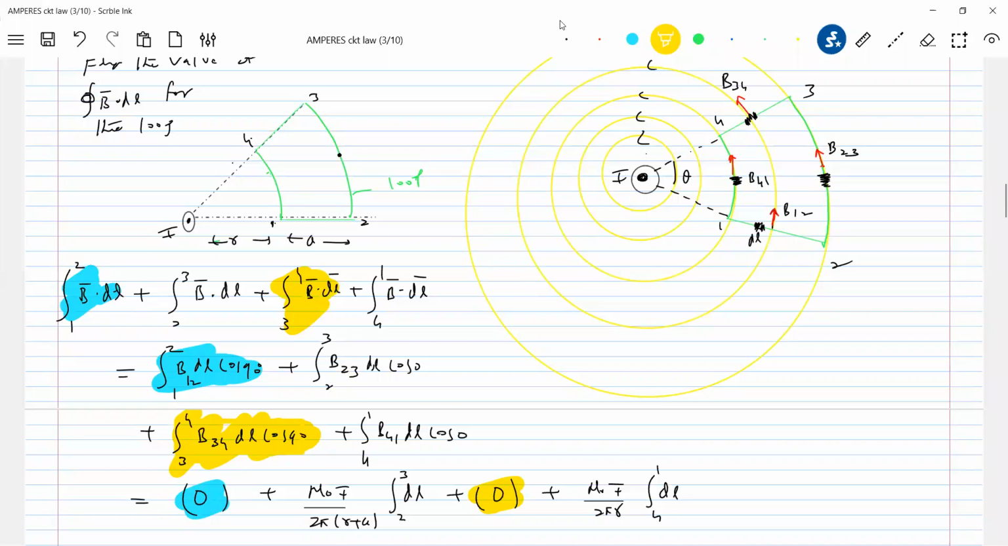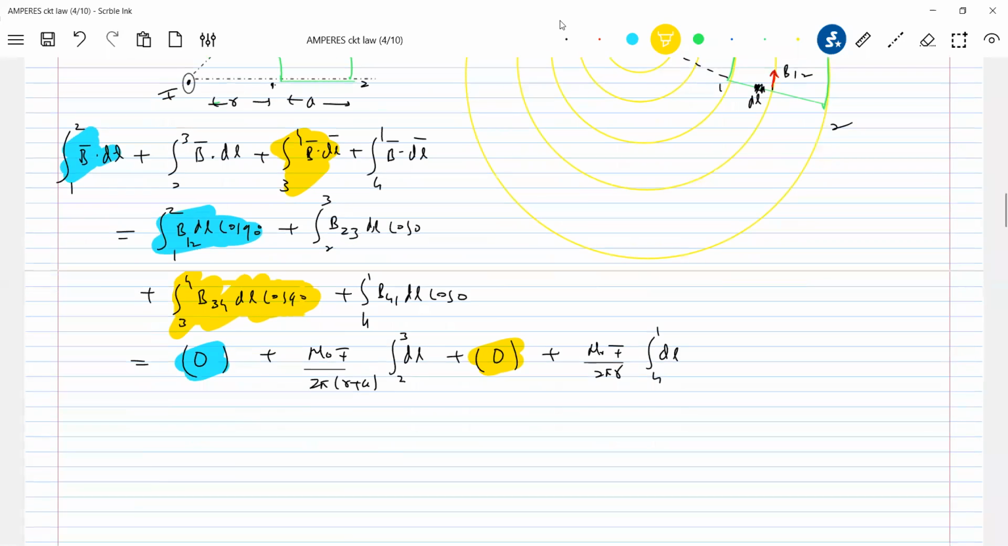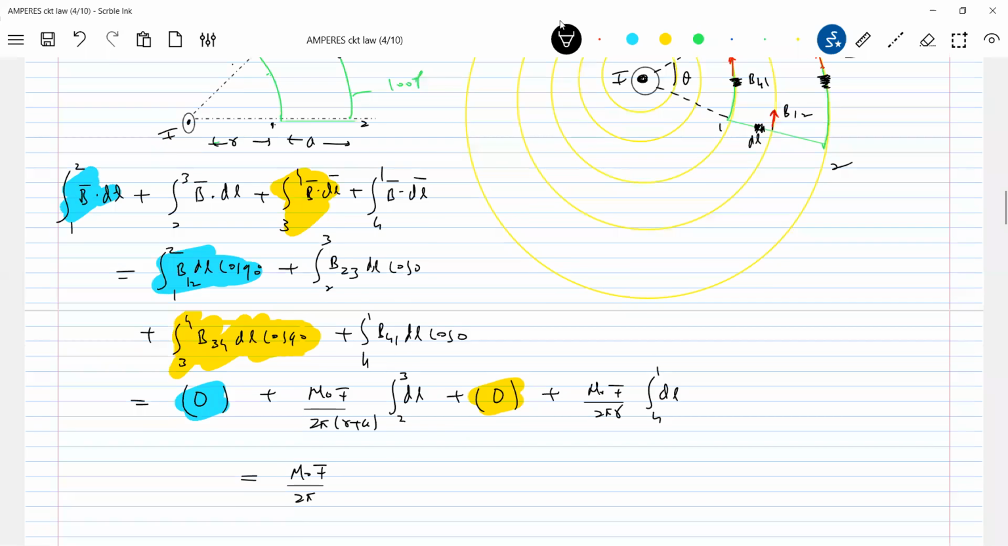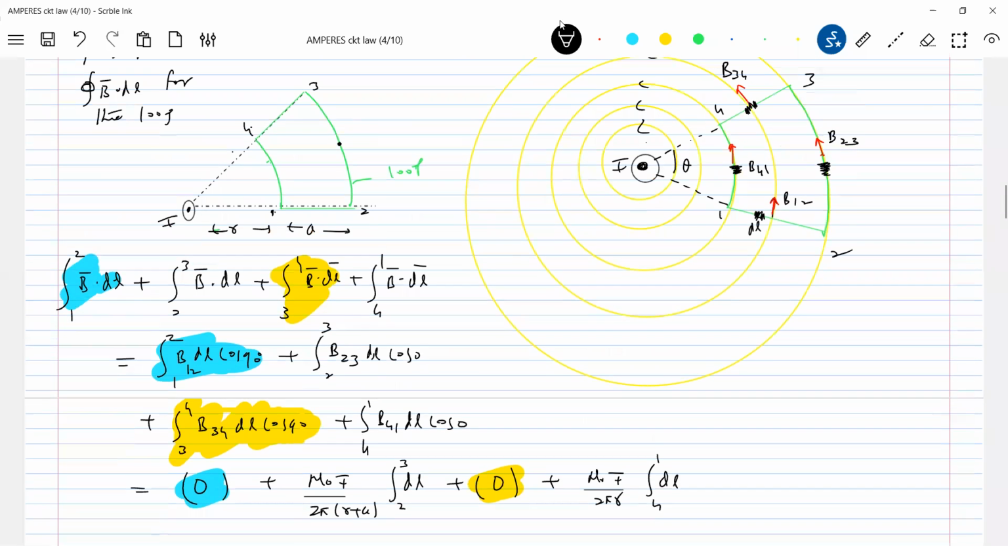Only the concept is very important. Numericals will be very easy for you. Anybody, how much should this be equal to? Mu naught I by 2 pi. Here, one more thing. What is the angle between dl for 4 to 1? So I think I should write a negative sign here. The angle is cos of 180, so therefore this will become negative.